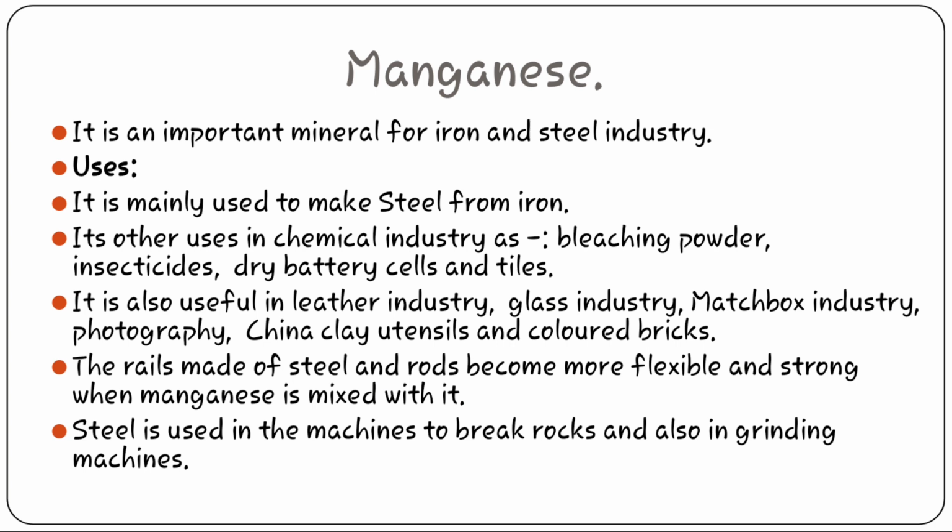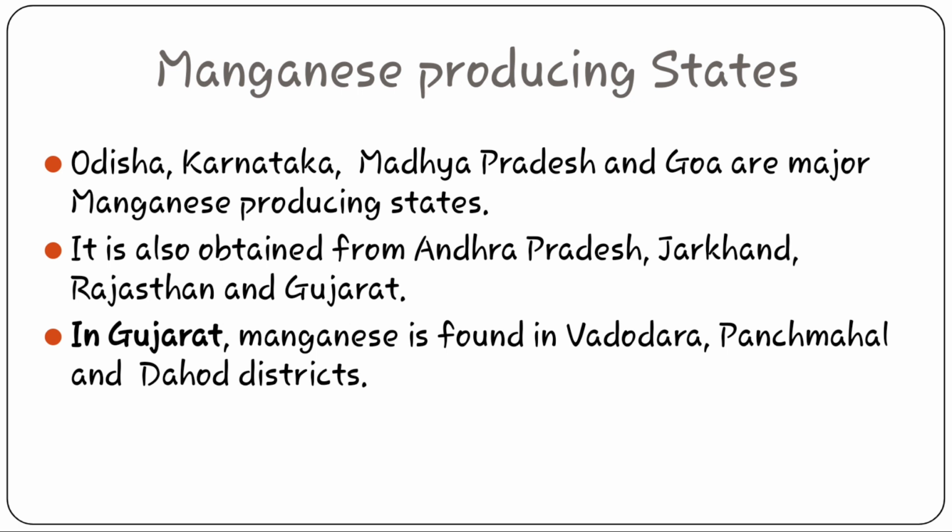When steel is mixed with manganese, it is used in the machines to break rocks and also in grinding machines. Which are the states which produce manganese? Odisha, Karnataka, Madhya Pradesh and Goa are the major manganese producing states. Also, states like Andhra Pradesh, Jharkhand, Rajasthan and Gujarat are also leading producers of manganese. In Gujarat, manganese deposits are found in Panchmahal, Vadodara and Dahod districts.